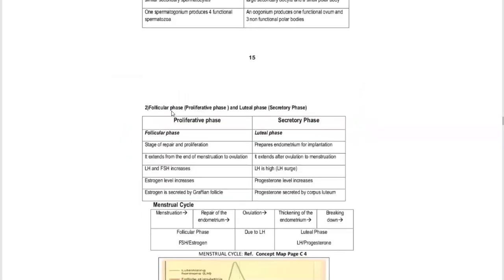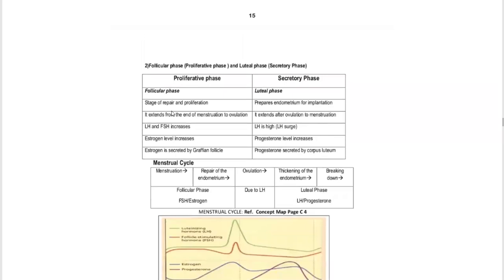Then come the phases of the menstrual cycle: follicular phase and luteal phase. Proliferative phase or the follicular phase are the same. Secretory phase is also known as luteal phase. The proliferative phase is a stage of repair, in which the endometrium is repaired, whereas the secretory phase prepares the endometrium for implantation.